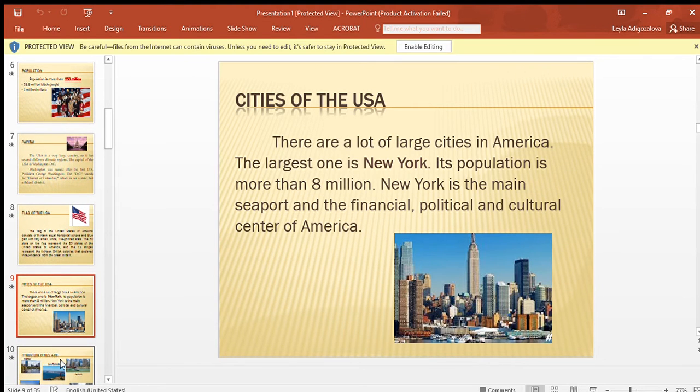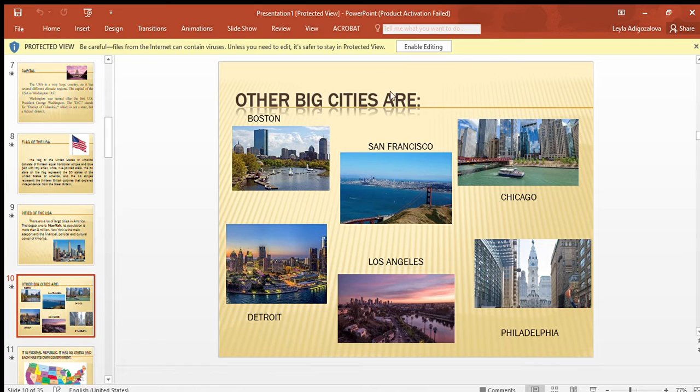There are a lot of large cities in America. The largest one is New York. Its population is more than 8 million. New York is the main seaport and the financial, political, and cultural center of America. Here you can see other big cities. They are Boston, San Francisco, Chicago, Detroit, Los Angeles, and Philadelphia.